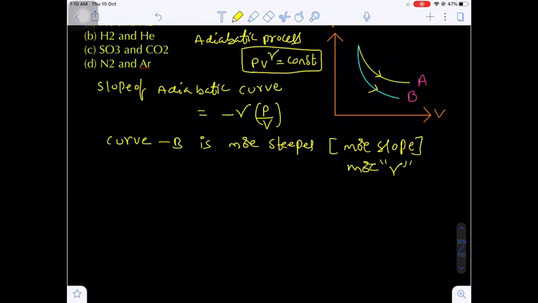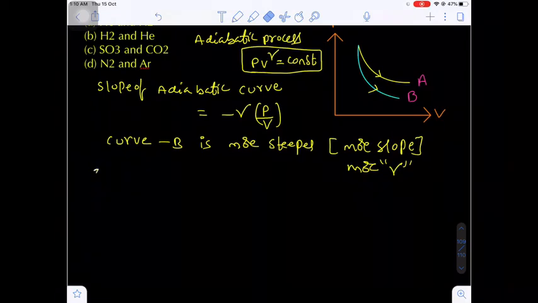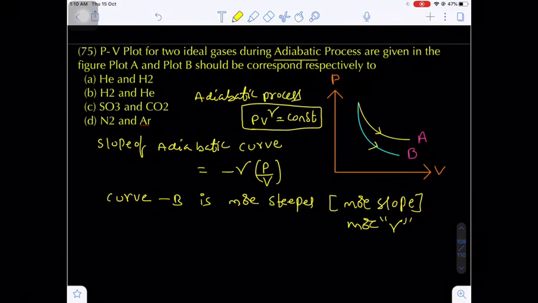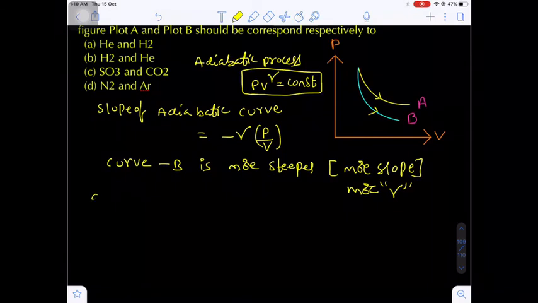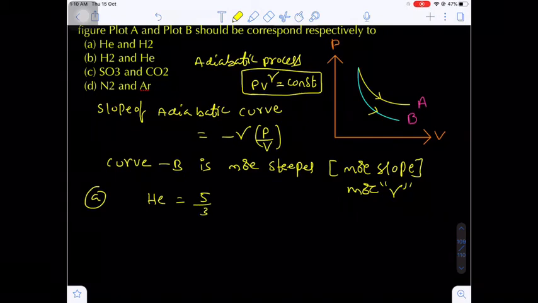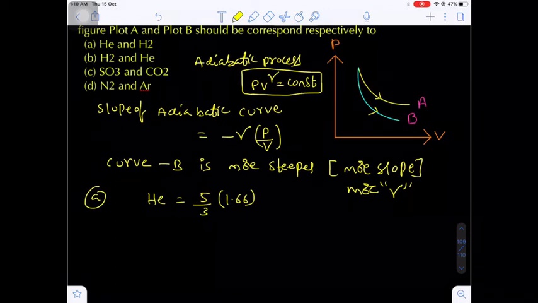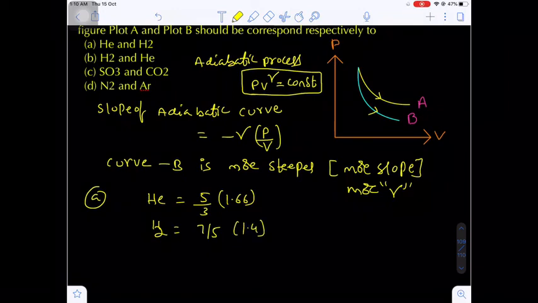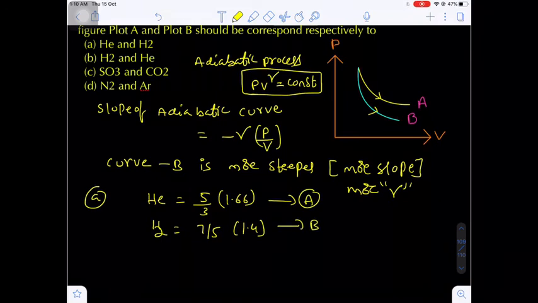So we have to check the options one by one. The first option is helium and hydrogen gas. Helium has gamma value 5 by 3, nothing but 1.66, for curve A, and curve B is hydrogen, diatomic, 7 by 5, that is 1.4.